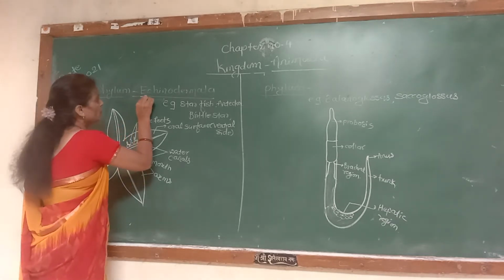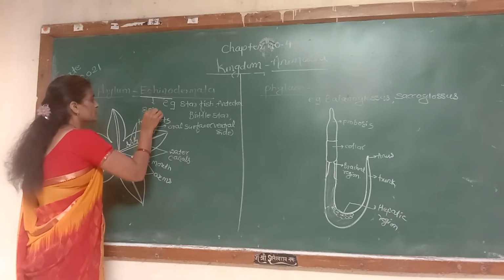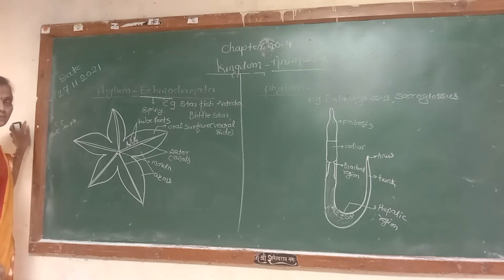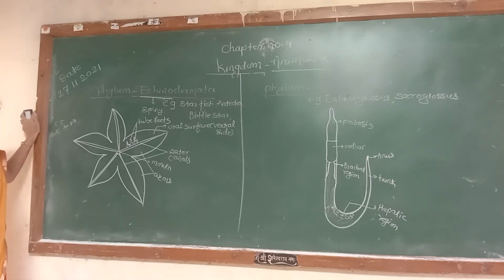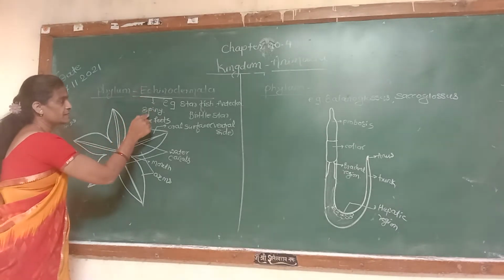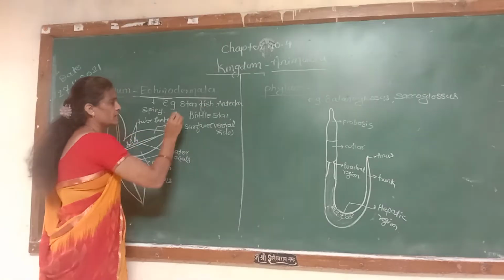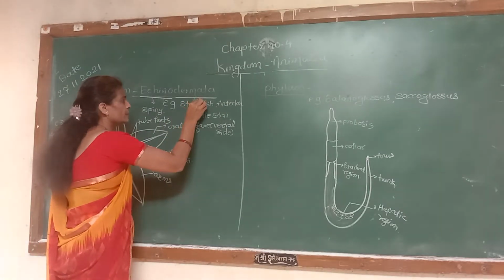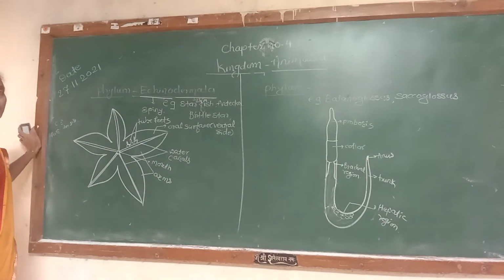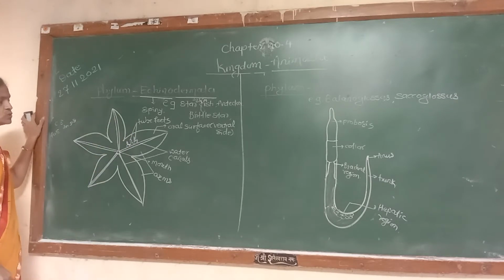Now, the meaning of echino is spiny: small, triangular, calcareous spines are present in the endoskeletal region. That's why these spiny-skinned animals are known as echinodermata. Dermata means skin, so spiny-skinned animals are known as echinodermata. The best example in this phylum is the starfish.